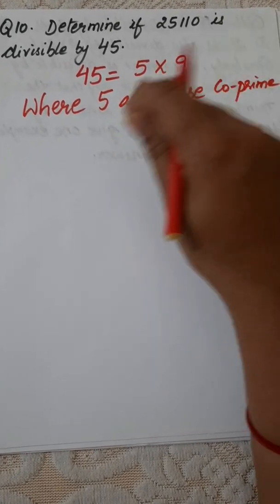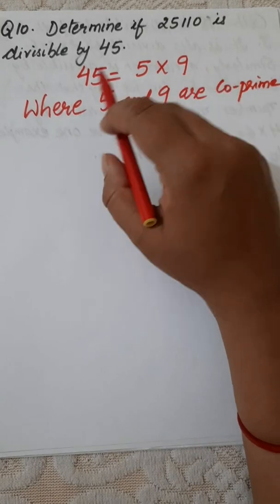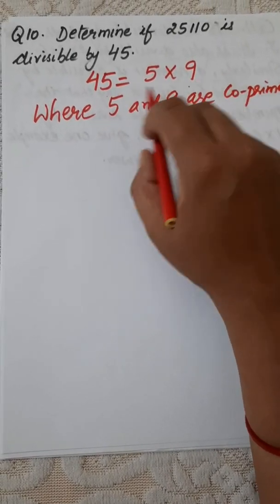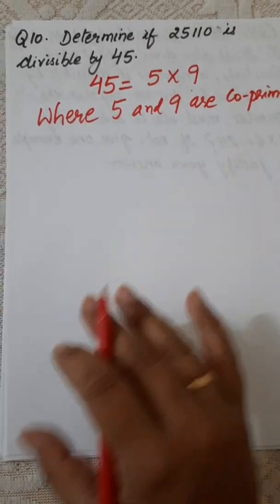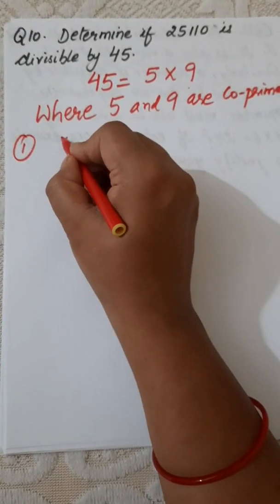And we know that if both the numbers are co-prime and the number is divisible by 5 and also divisible by 9, then it is divisible by the whole 45. So for this, let's check the divisibility rule by 5.